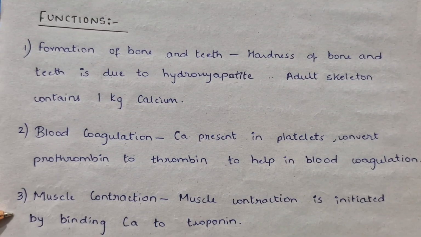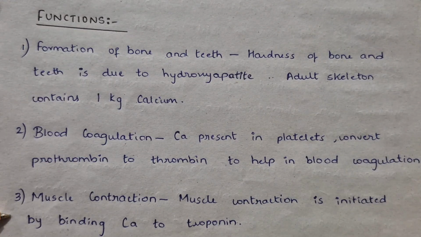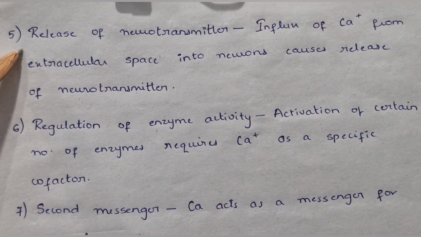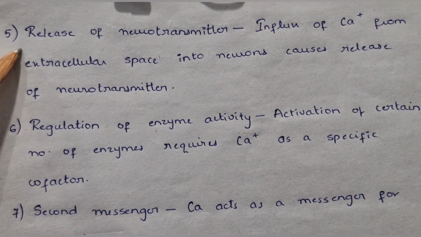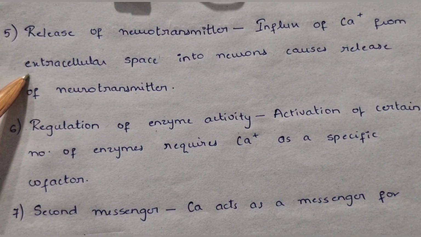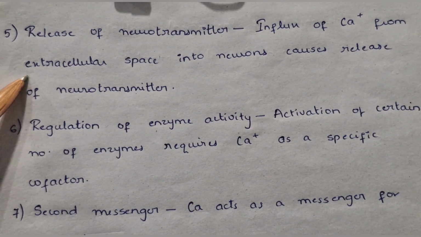Third, muscle contraction. Muscle contraction is initiated by binding calcium to troponin. Fifth, it helps in the release of neurotransmitter. Influx of calcium from the extracellular space into the neurons causes release of neurotransmitter.